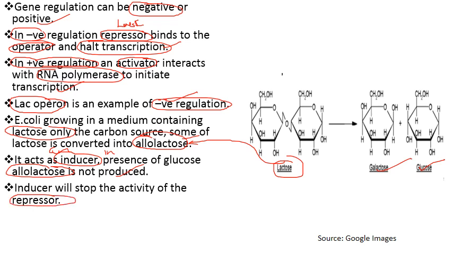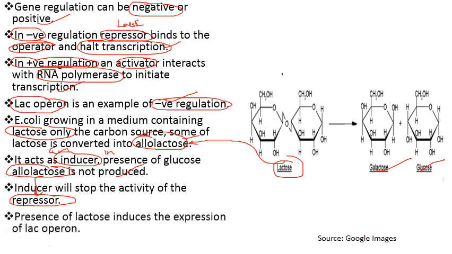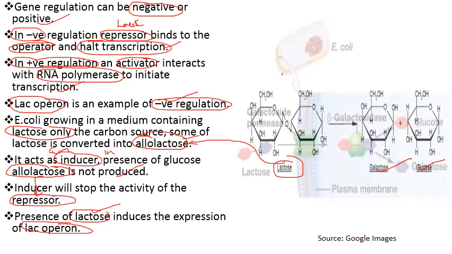Inducer will stop the activity of repressor. This inducer, that is allolactose, binds to the repressor, which is coded by the Lac I gene or regulatory gene. It binds with this repressor and stops its activity, and it is unable to bind to the operator. The presence of lactose induces the expression of Lac operon, so that's why this Lac operon is known as inducible operon, because here lactose acts as an inducer.